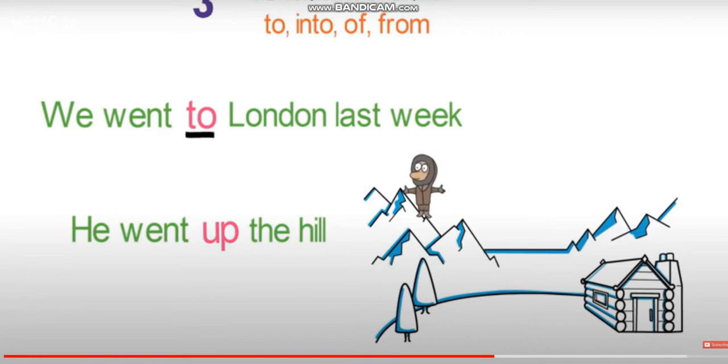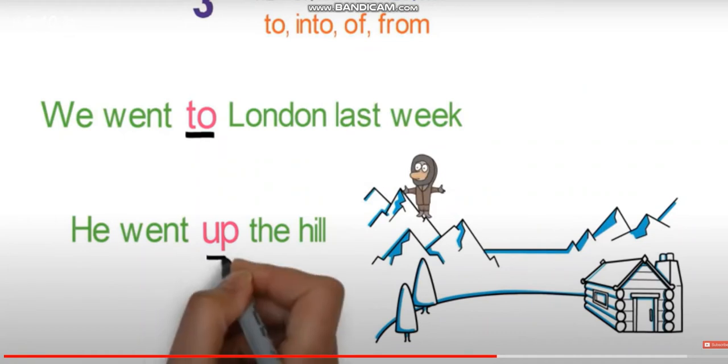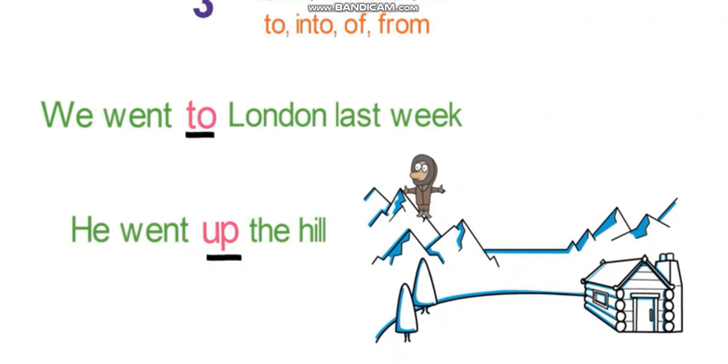He went up the hill. So here it is shown that he went upside. He went up the hill. So here up is showing the direction. So, up is a linking word here. Remember, this preposition provides in which direction the thing is with respect to another. So, these are the main three types of preposition.